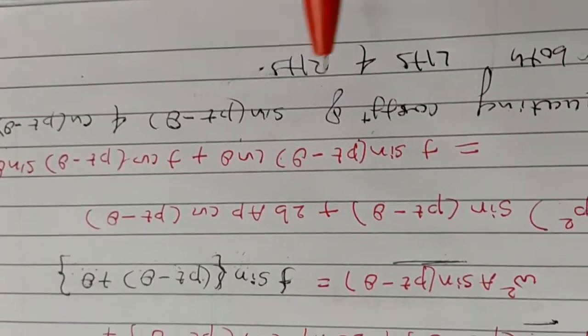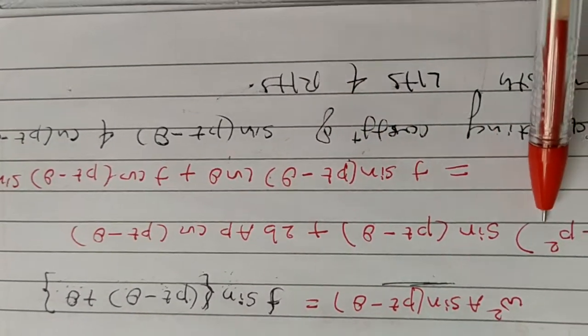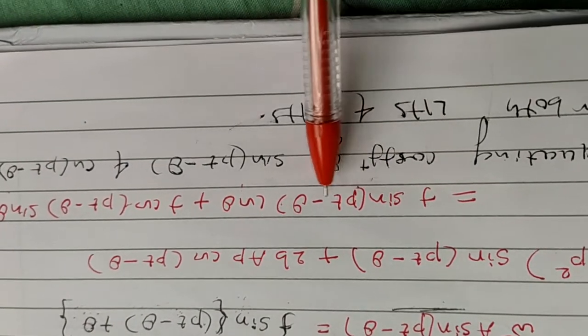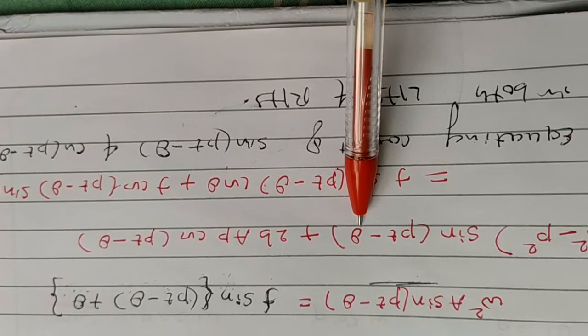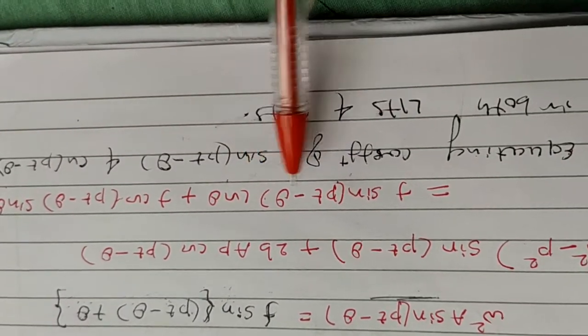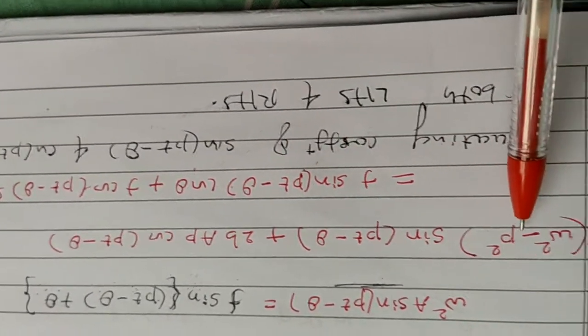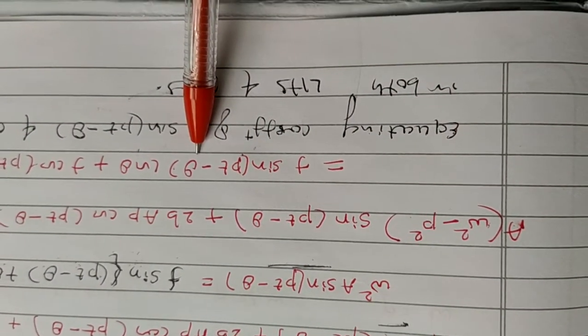Now you can see that sine pt minus theta is there on the left hand side and also on the right hand side. If this equation holds good, the coefficient of sine pt minus theta on the left hand side as well as the right hand side must be equal.